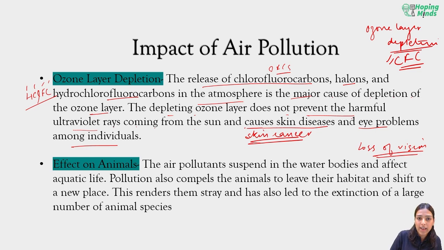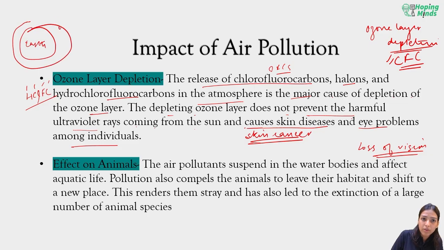So the ozone layer. This is the earth, and this is supposed to be something called the ozone layer. Now the sun is the primary source of energy.